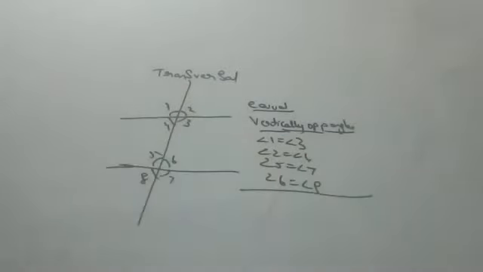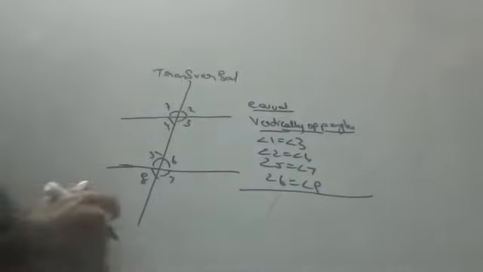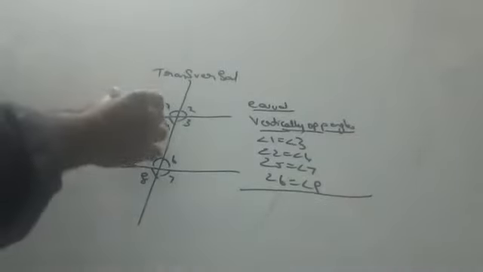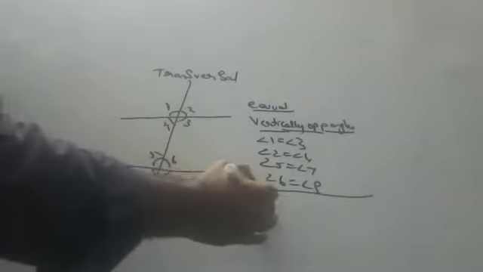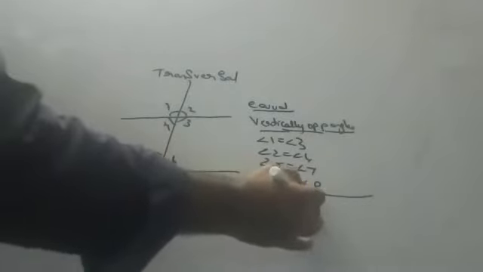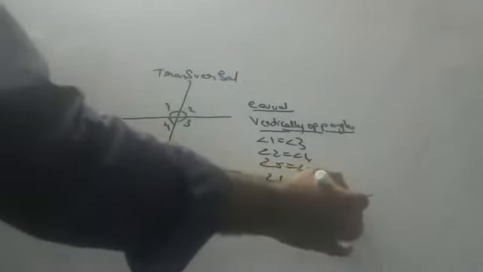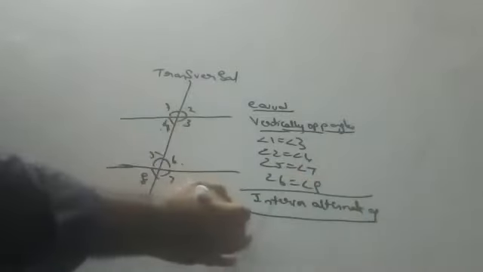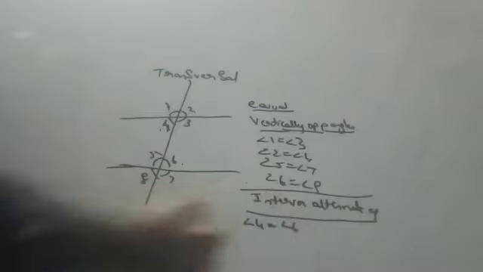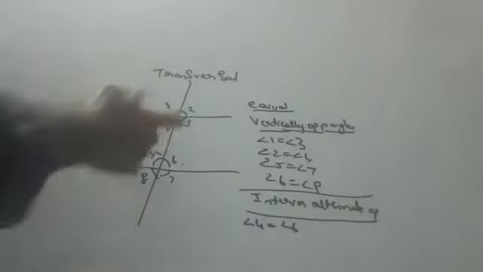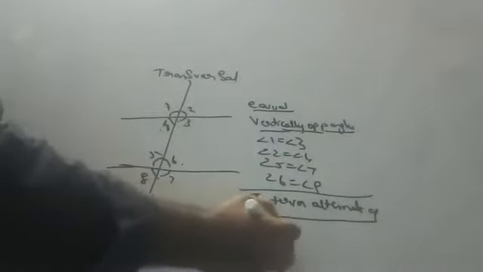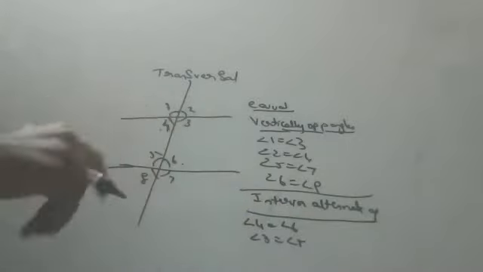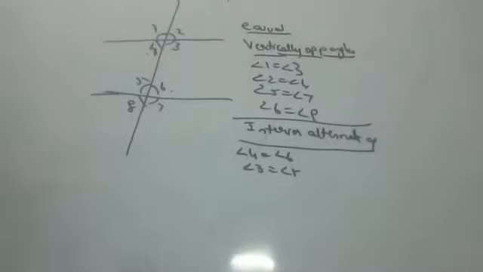Next one, children: alternate angles, interior alternate angles. What are interior alternate angles? Angle 4 and angle 6 are interior alternate angles. They are also equal. Angle 3 and angle 5 are also interior alternate angles, and they are also equal. So, alternate angles are equal.